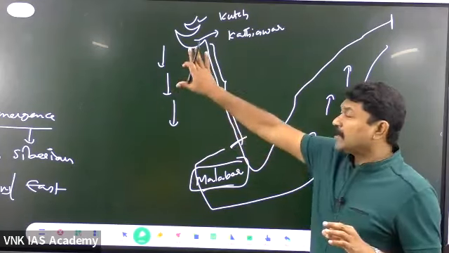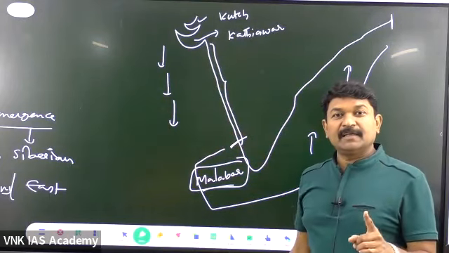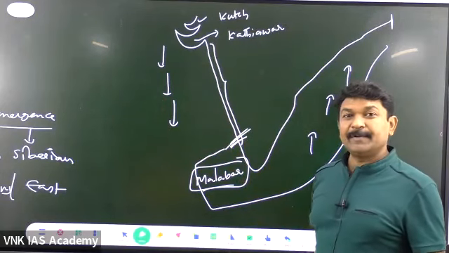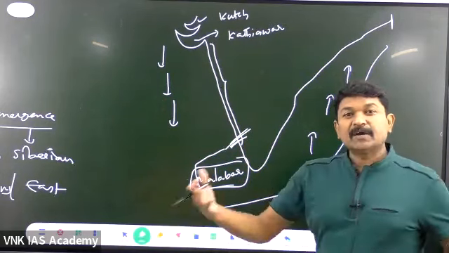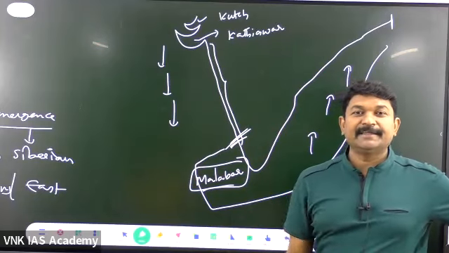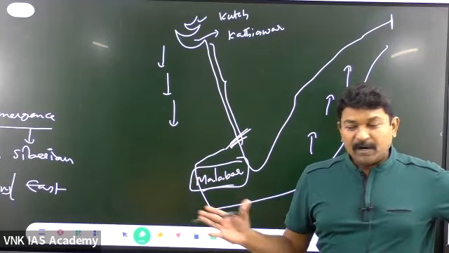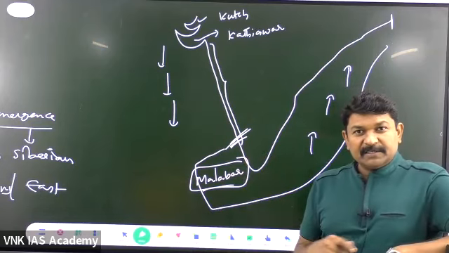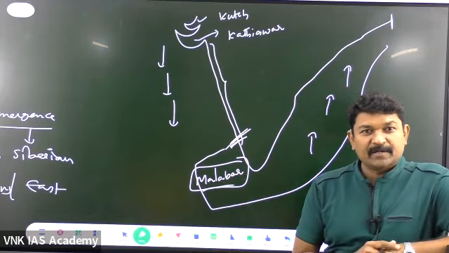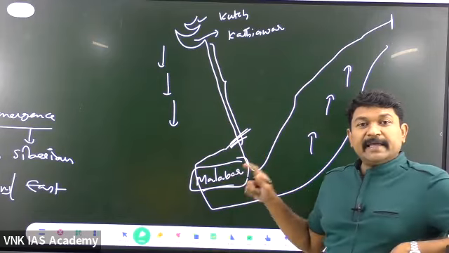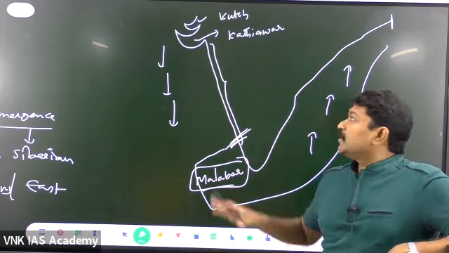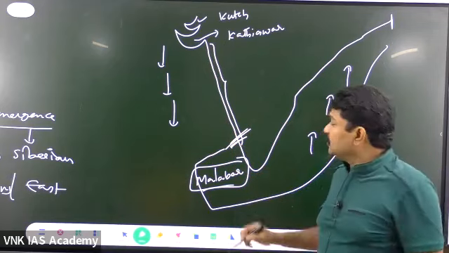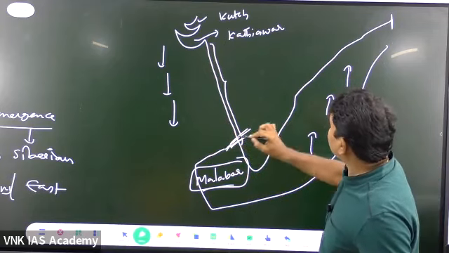Meaning, not the entire west coastal plain is submerging. The west coastal plain is definitely submerging only up to Mangalore. Right from the south of Mangalore, the area is emerging in nature. This is what we normally discuss: the western coastal plain is submerging and therefore you can find the estuaries. This is what will come across, right? But Malabar is an emergent variety. Sir, how come this part is submerging and this part is emerging? Meaning, that is where the axis is located. What is this axis? This is the axis, like this.